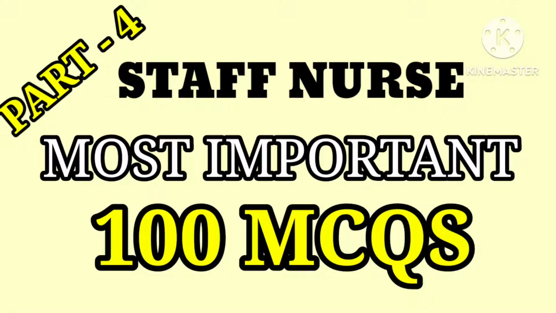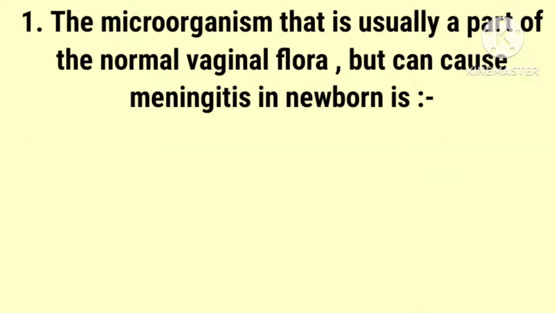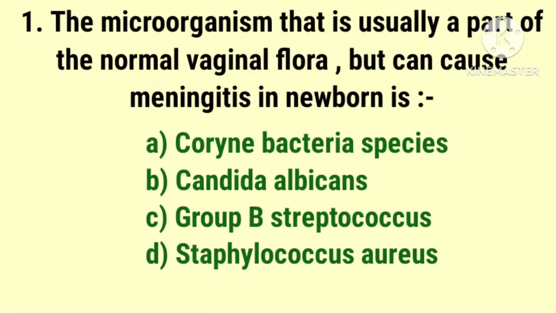100 MCQസിൻ്റെ പാർട്ട് 4 വീഡിയോ ആണിത്. അപ്പോൾ വീഡിയോയിലേക്ക് കടക്കാം. ഫസ്റ്റ് ക്വസ്റ്റ്യൻ, the microorganism that is usually a part of normal vaginal flora but can cause meningitis in newborn is? The options are Corynebacteria species, Candida albicans, group B Streptococcus and Staphylococcus aureus. And the answer is group B Streptococcus.